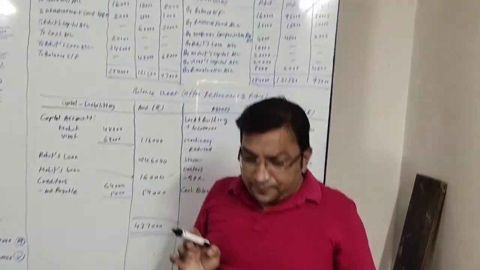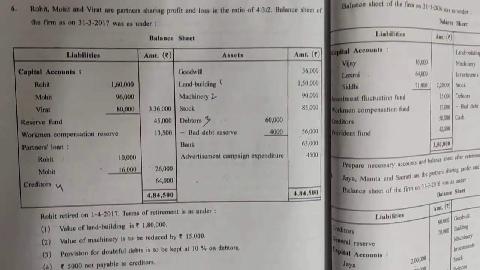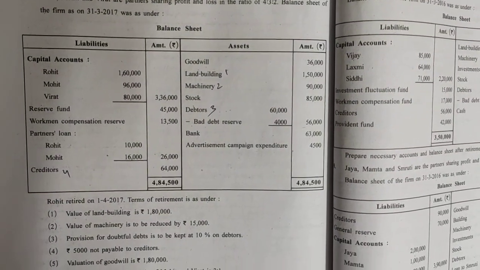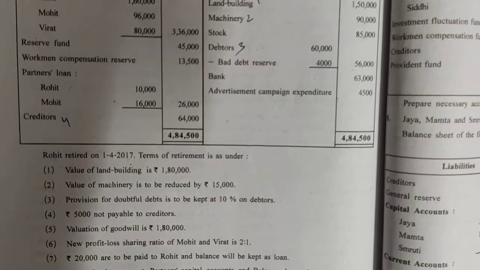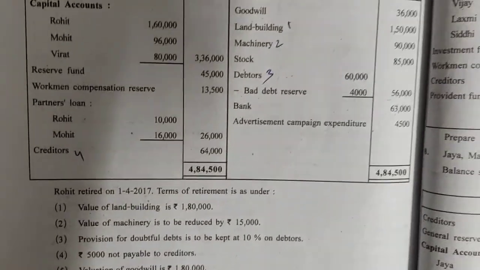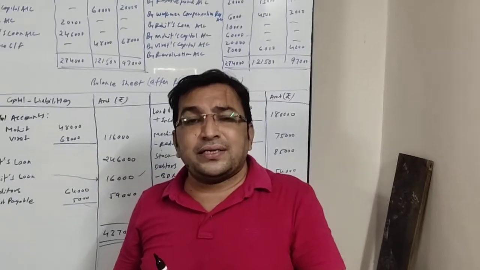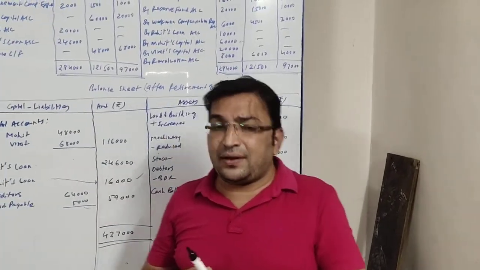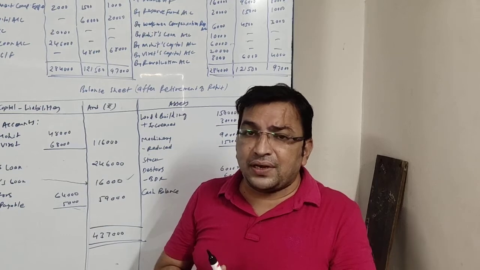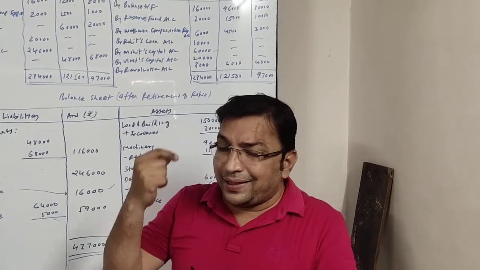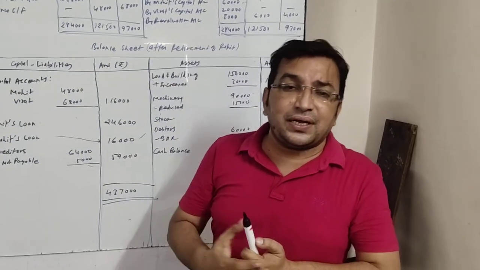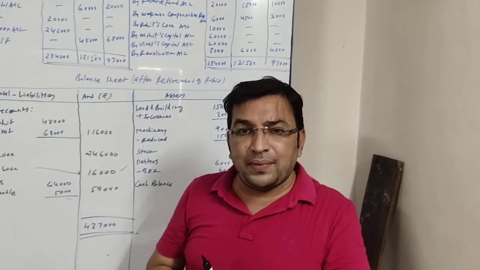Okay. Next item. Land building 1,50,000 and adjustment number 1 is there. Value of land and building is rupees 1,80,000. So friends, land and building is given 1,50,000 and it is written in the adjustment number 1 that value of land and building is to be considered rupees 1,80,000. That means there is an increase of rupees 30,000 in the value of land and building.